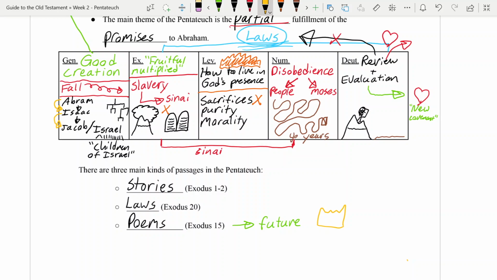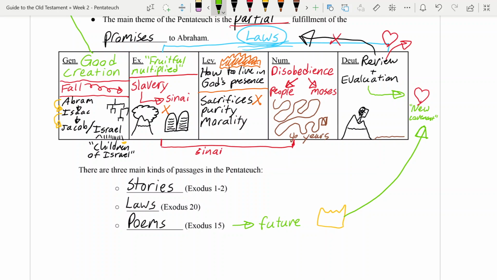A king who will come from the line of Judah. Judah is one of these offsprings of Israel, one of his children. And a king who's going to defeat the enemies of God and rule righteously and bring about prosperity. And so that hope for a king that's carried along in these poems is also a big part of what Moses is kind of looking forward to here at the end of the book.